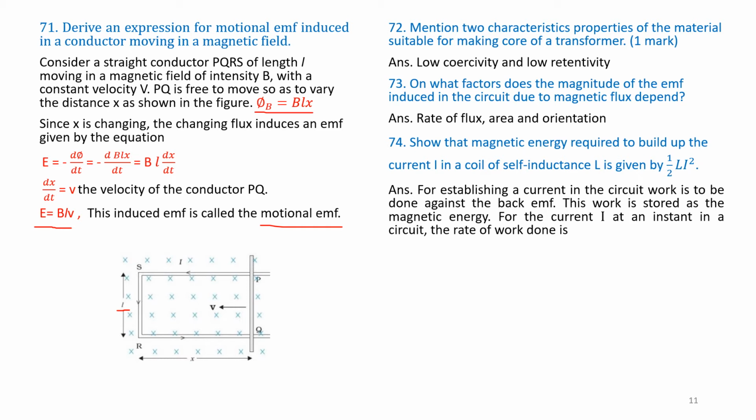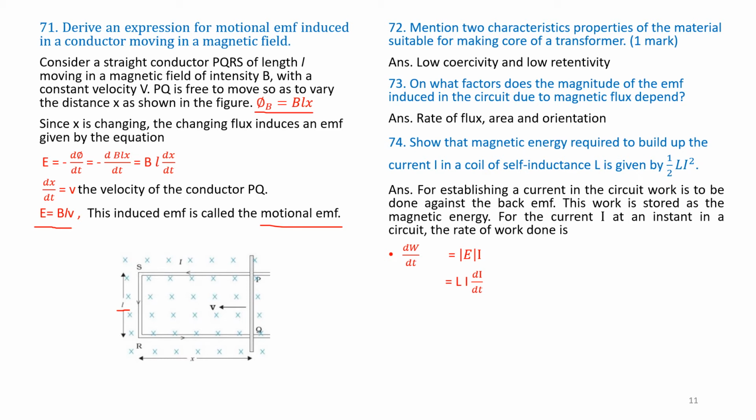Answer. For establishing a current in the circuit, work is to be done against the back EMF. This work is stored as magnetic energy. For a current I at any instant in a circuit, the rate of work done is dW by dt is equal to mod E into I.